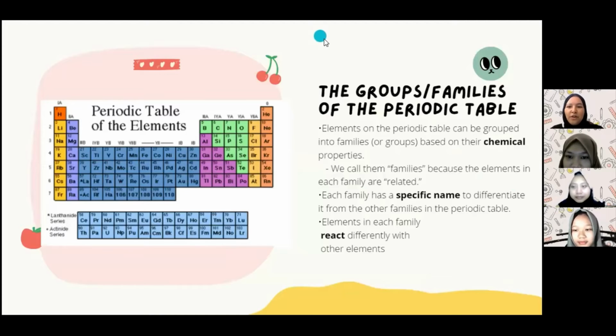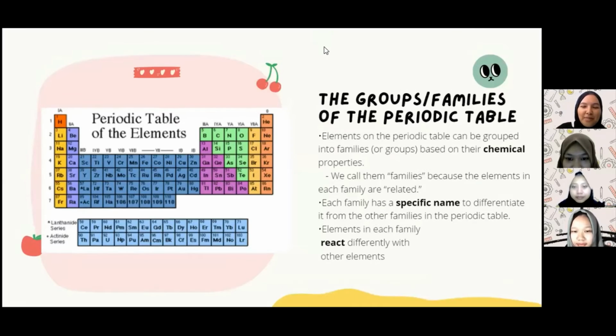Now, the groups or families of the periodic table. Elements on the periodic table can be grouped into families or groups based on their chemical properties. We call them families because the elements in each family are related. Each family has a specific name to differentiate it from the other families in the periodic table.